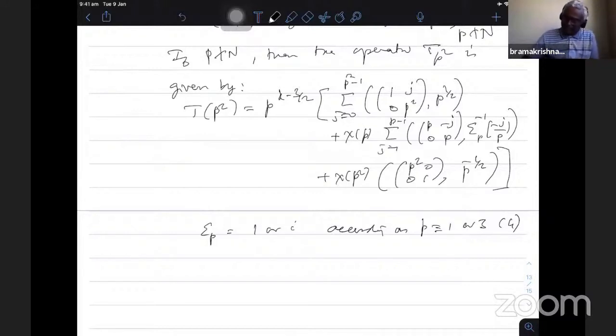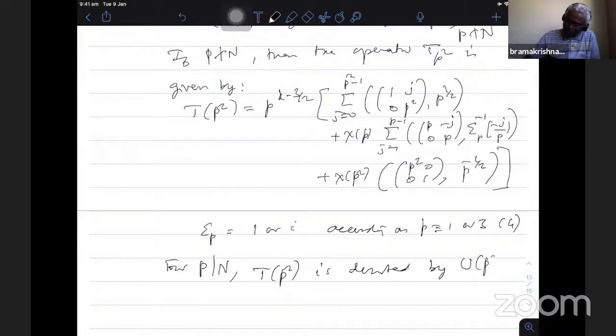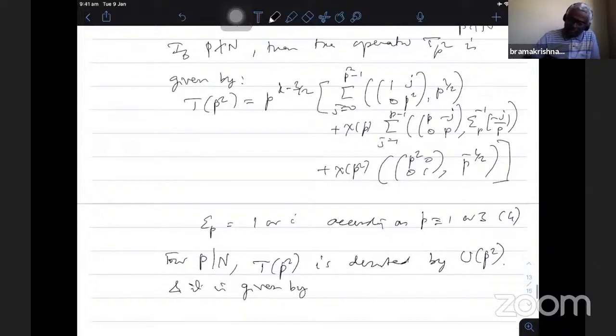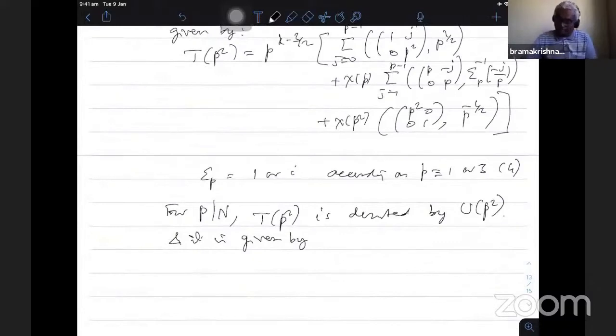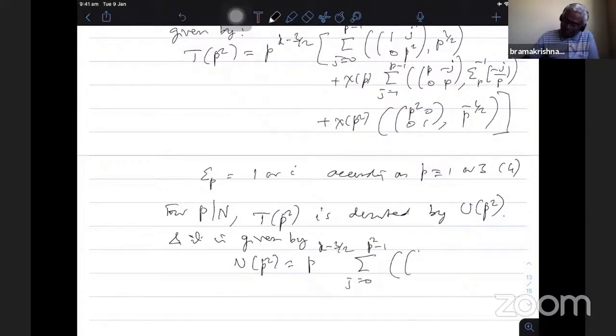So for p dividing N, I can take the same operator. Since when p divides N, chi is a character modulo N, these two factors go away. So for p dividing capital N, T_{p^2} is denoted by the U operator, just to distinguish between the primes dividing the level and not dividing the level. So U_{p^2} is the same one without the two factors: p power k minus 3 by 2, summation j equal to 0 to p square minus 1, with matrix (1 j; 0 p square), p power half.